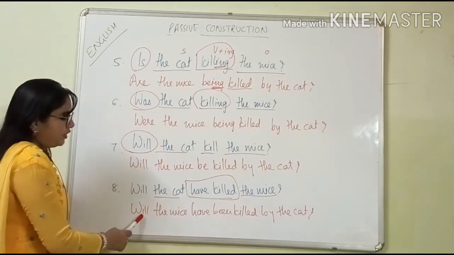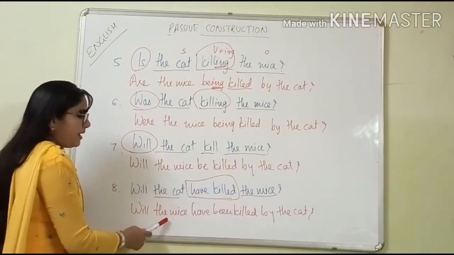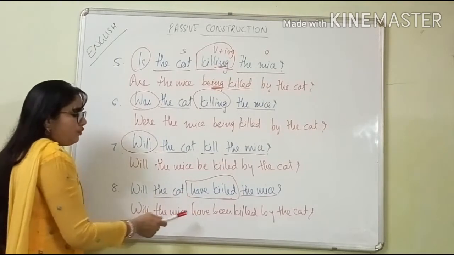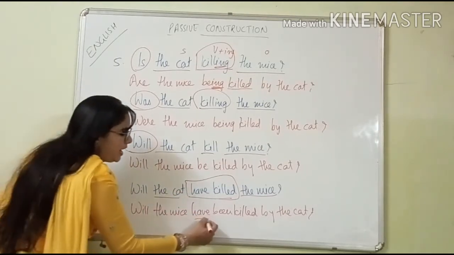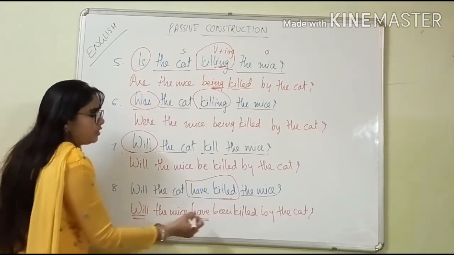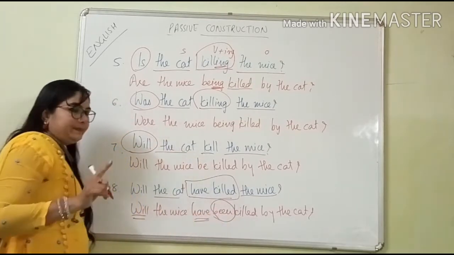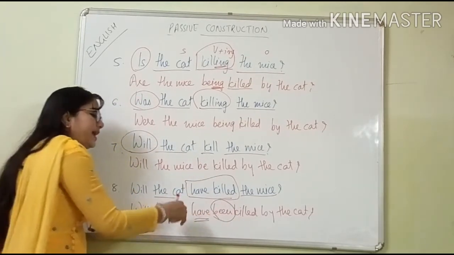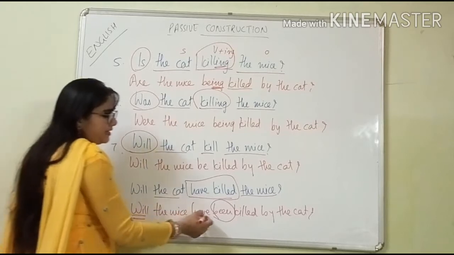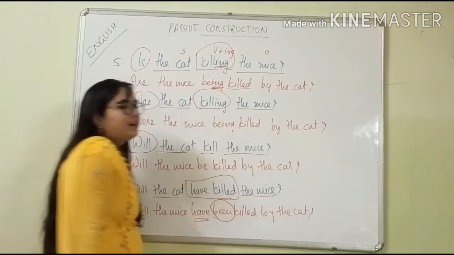Same here, auxiliary word "will". Again the object, the mice. "Have killed" is given, so we will give preference to "have" and not to "will". And so we'll keep "been" here, not "be". We will give preference to the next word. Will the mice have been killed by the cat?